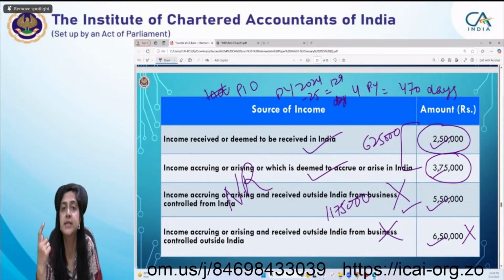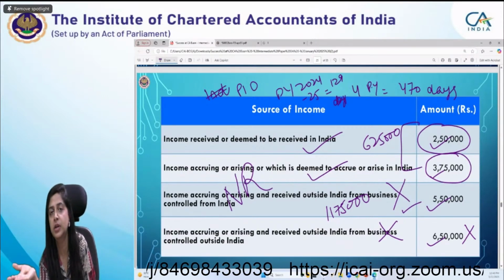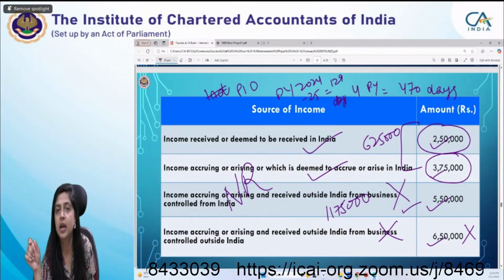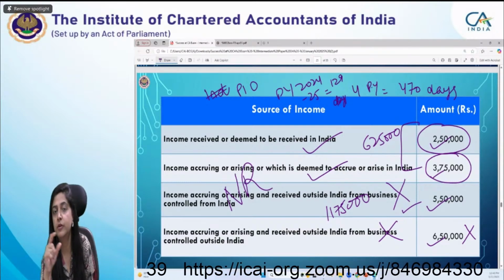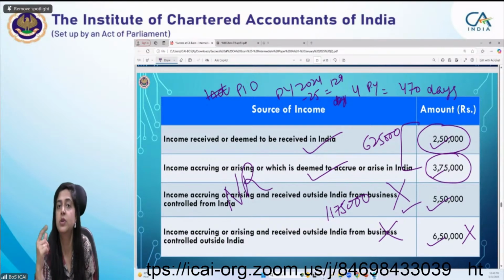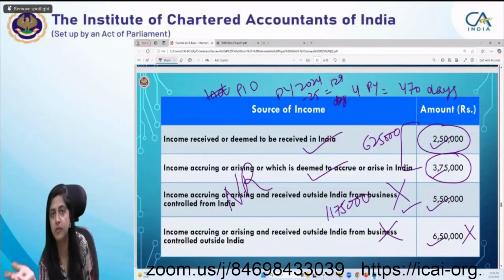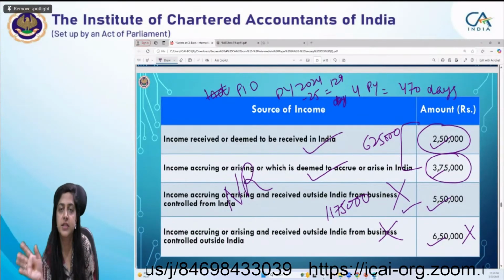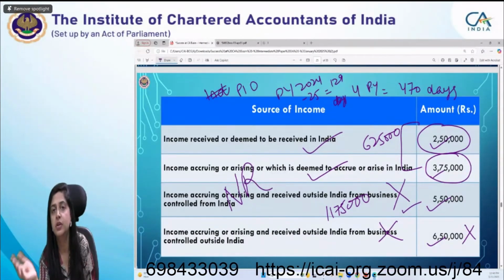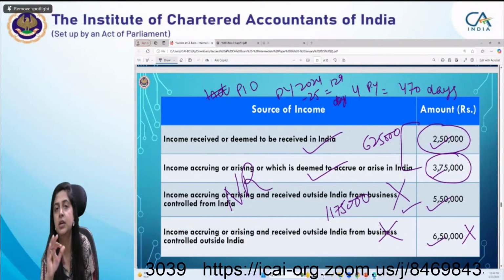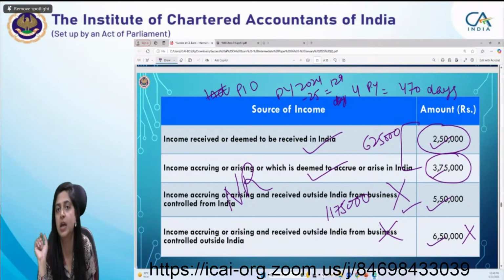From this, Sanya, for being a senior citizen, when you are under the normal tax regime, the higher basic exemption limit of 3 lakh and 5 lakh is available to a senior citizen. Senior citizen means a resident aged 60 or above, or a resident 60 to 80, or a resident above 80. So for that also you have to be a resident, otherwise you will not get the highest slab rate benefit.